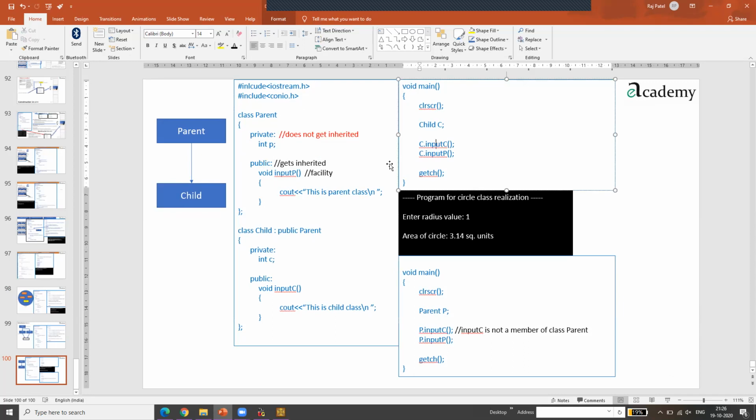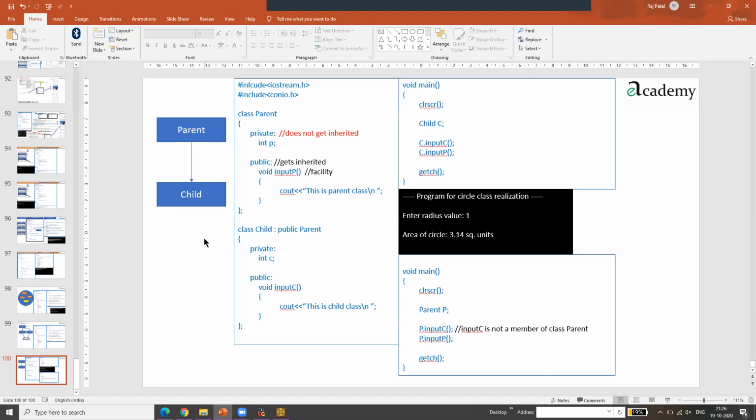See, from void main you are able to call. Yes, we are able to call. But there is one more extra feature: if you want certain things to get inherited by the child class, but not by void main, then that third feature is also there, which is other than private and public. We'll discuss it very soon, but it is your time to note down or make your notes. Okay.